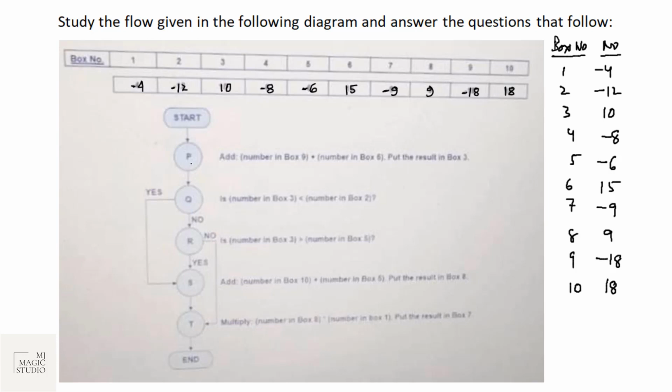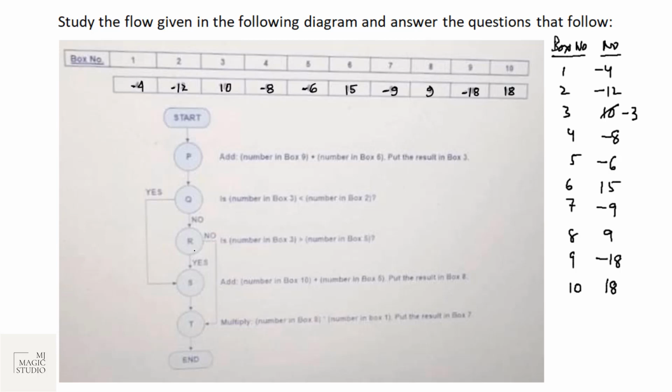Start point number P. Step P says add number in box 9 and number in box 6. -18 plus 15 will be -3, and put it in box 3. So this 10 will become -3. Now next, is number in box 3 less than number in box 2? Number in box 3 is -3, which is greater than -12.